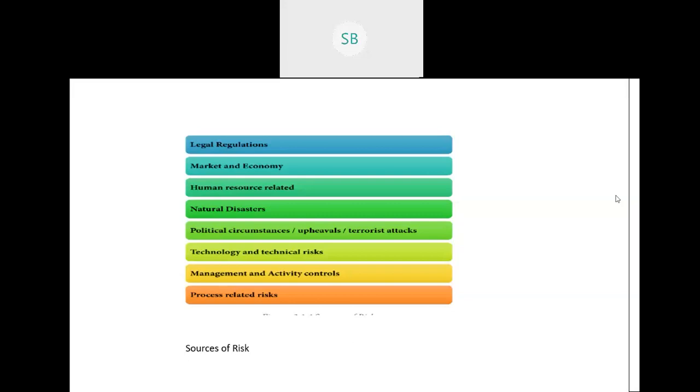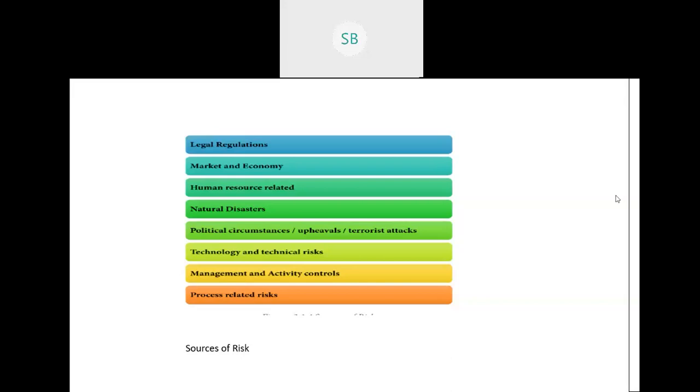But for any other organization, maybe a commerce organization, that risk will lead to financial loss. In the IT sector, risk will lead to financial loss.